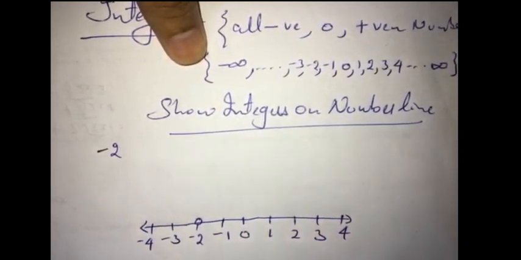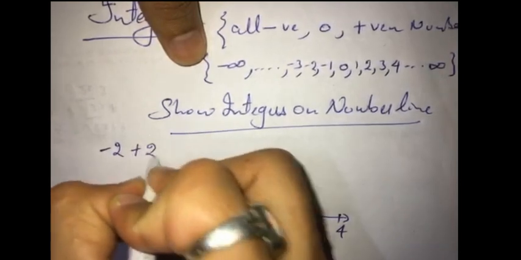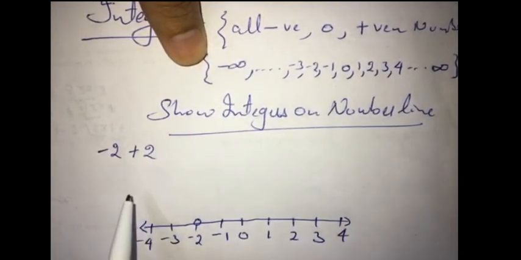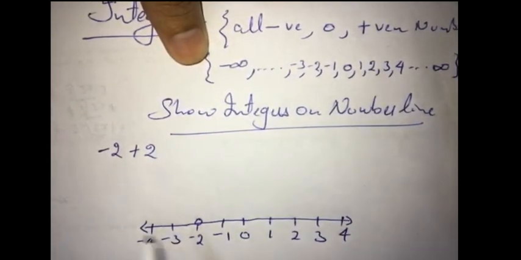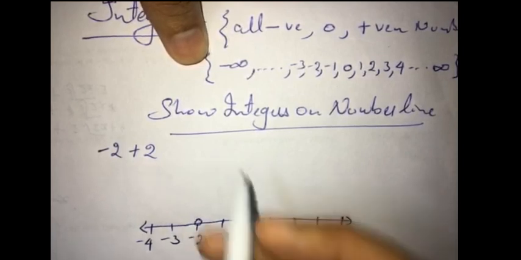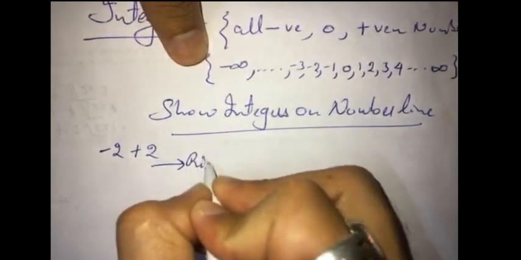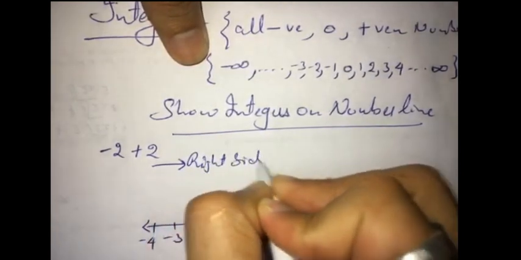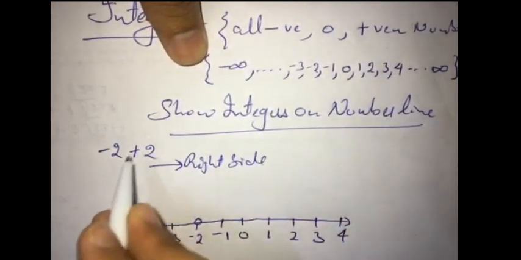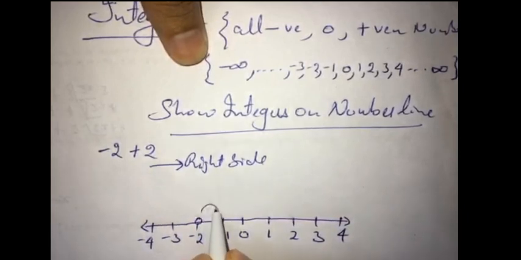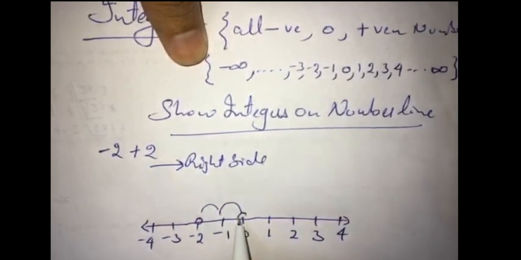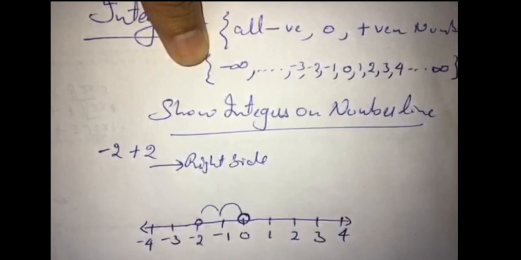If it asks to show minus 2 plus 2, then when we add something to an integer, we'll move right on a number line. We are adding 2, so we'll move 2 steps. 1, 2. The new number will be this.